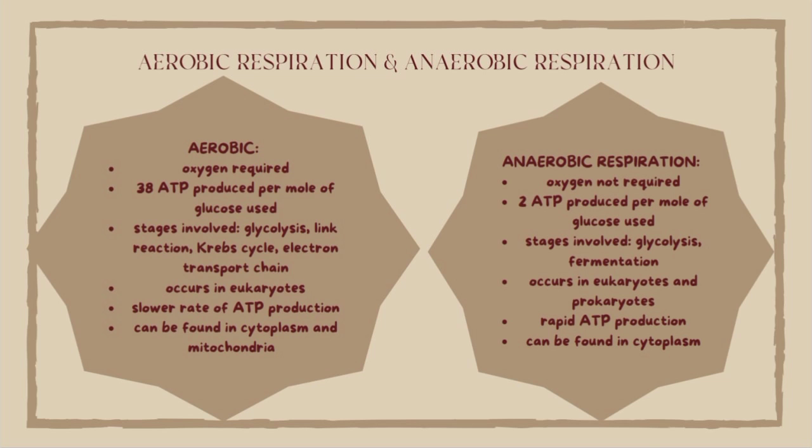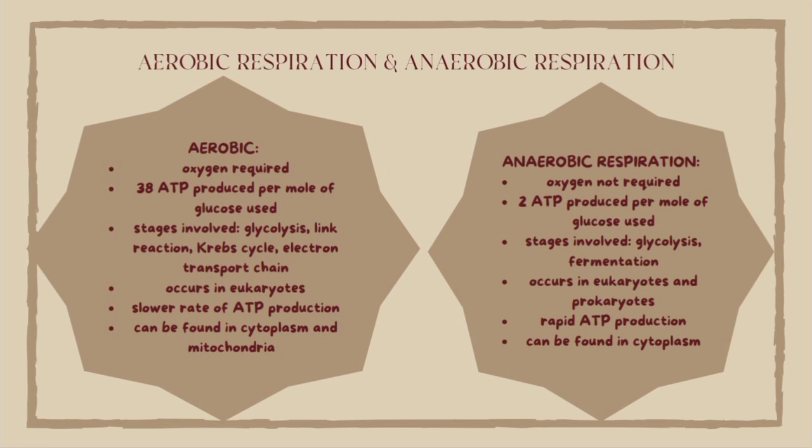Next, we move to aerobic respiration and anaerobic respiration, and the difference between these two. In aerobic respiration, oxygen is required. 38 ATP are produced per mole of glucose used. The stages involved are glycolysis, link reaction, Krebs cycle, and electron transport chain. This aerobic respiration occurs in eukaryotes. It has a lower rate of ATP production and can be found in the cytoplasm and mitochondria.